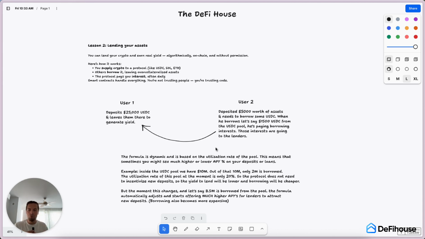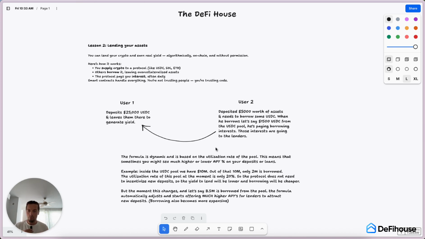Even if he is not repaying his loan, he still left his collateral, and the protocols are pretty smart in this case, and they implemented liquidation methods, and I'm going to explain all of that in the borrowing lesson. But basically, if he is not repaying, if the collateral value is dropping, the protocol can liquidate the user and repay the loan, that 1.5K, from his collateral, and you are still getting paid, no problem.